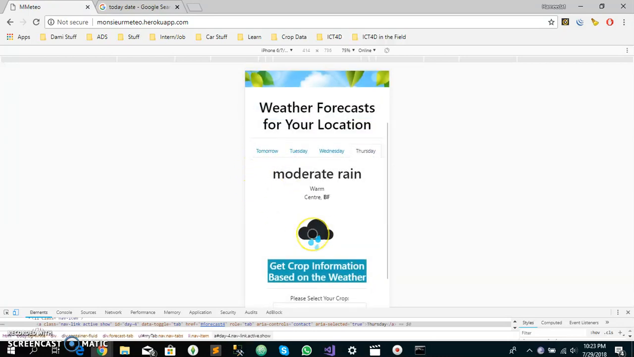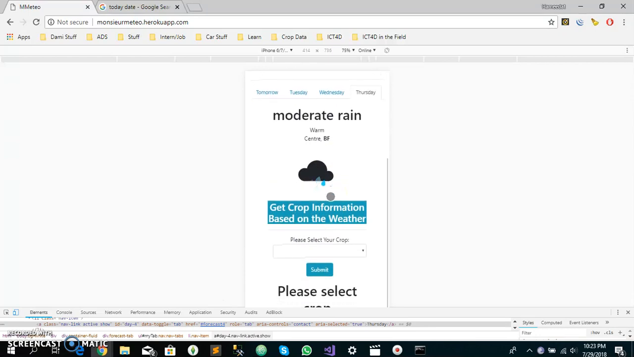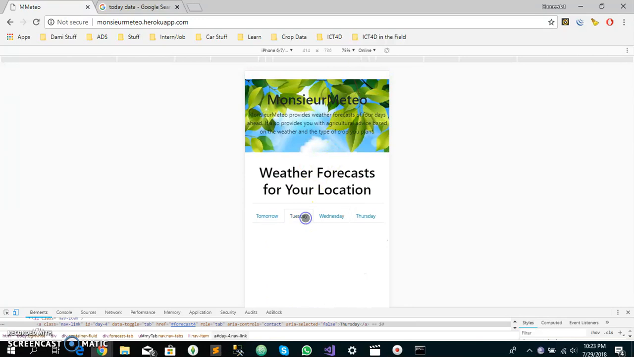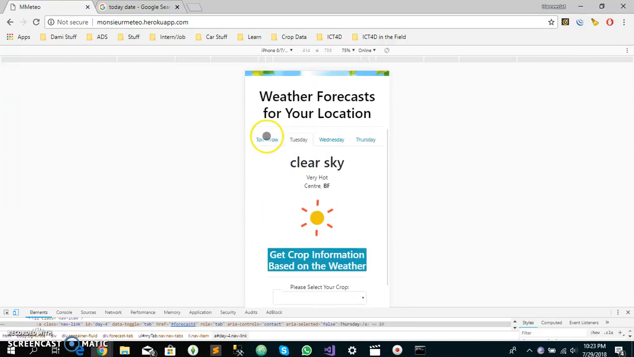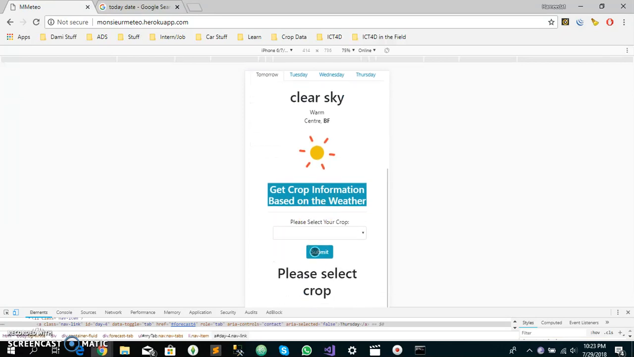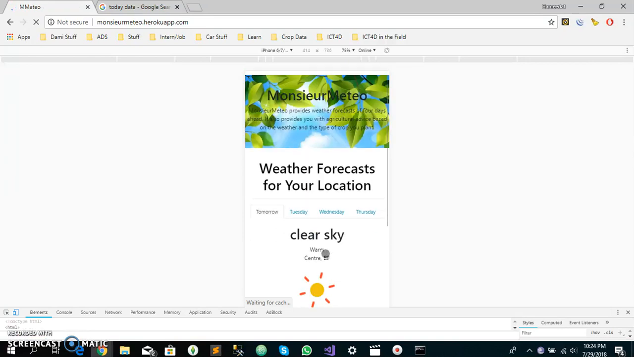For each day, the user has the option to select a crop and get weather-based crop advice. Let's say for tomorrow, the user can select. There are currently two crops on the system: sorghum and maize. So we have the user select sorghum, and submit.